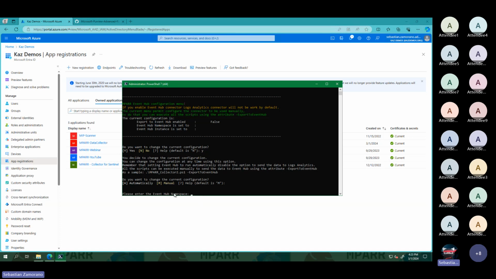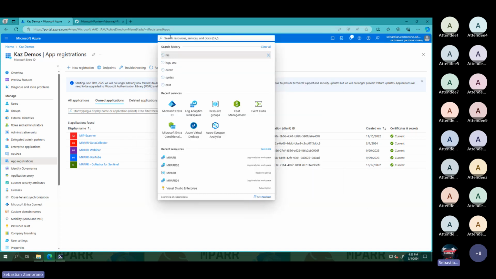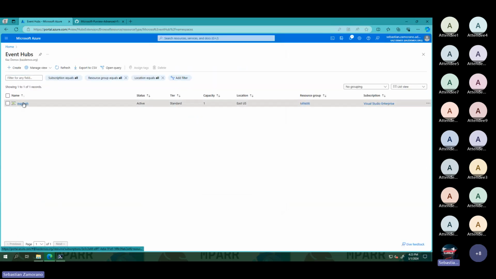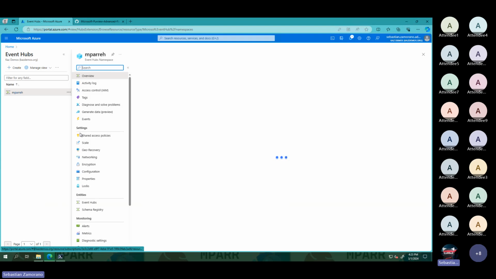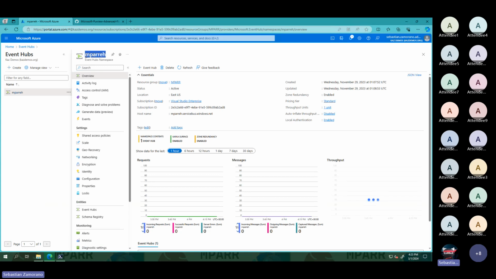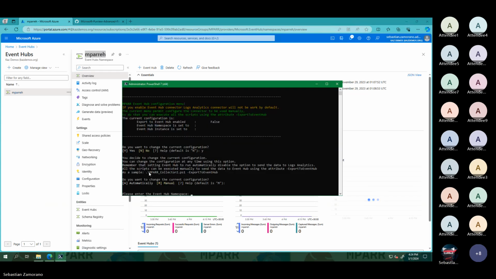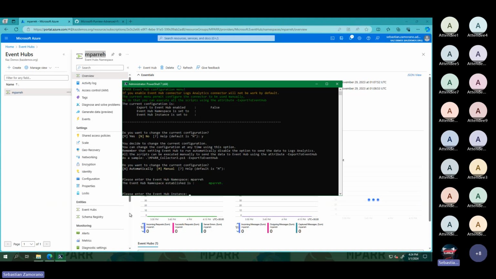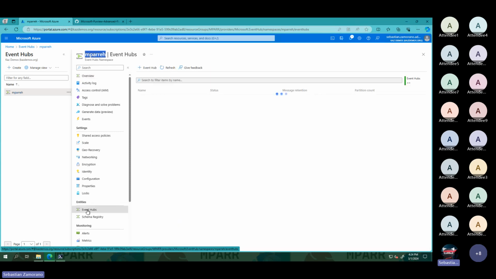Now I need the Event Hub namespace. In this case, let's go to Event Hub. I previously created this Event Hub. This is the namespace. I will take the namespace. And then I need the instance. The instance is this entity that appears here.